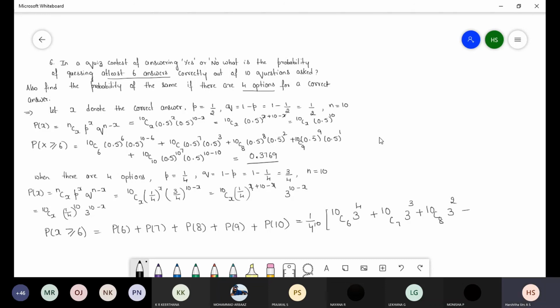Next 10C9, 3 power 1. Last one, 10C10, 3 power 0. Yes, 0.01972 is the answer.